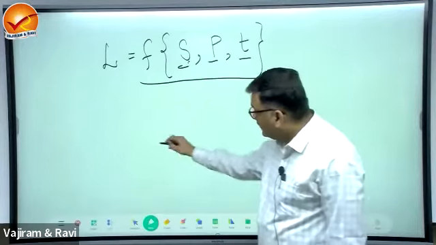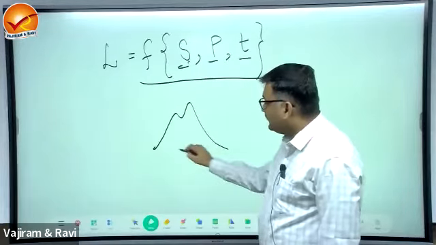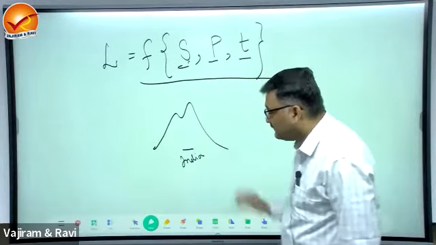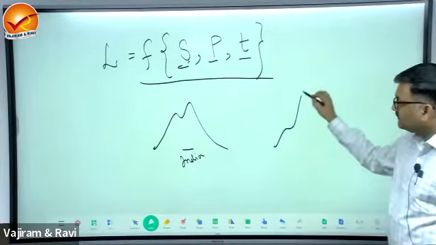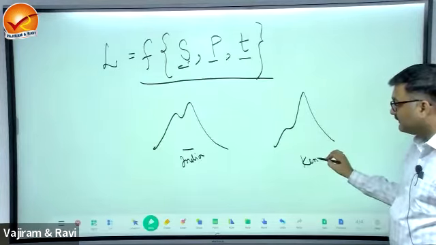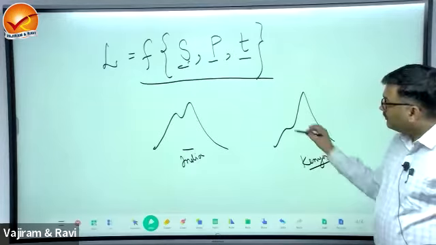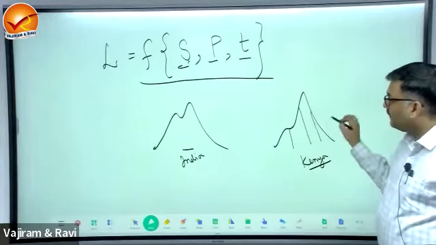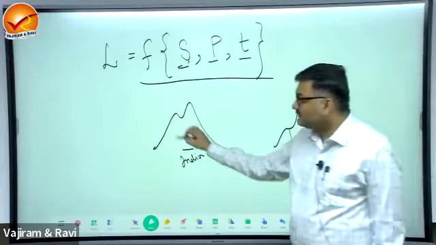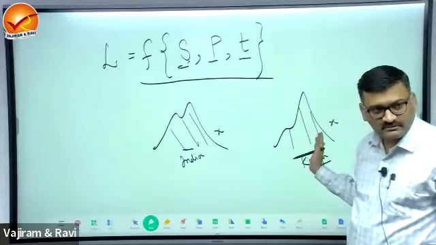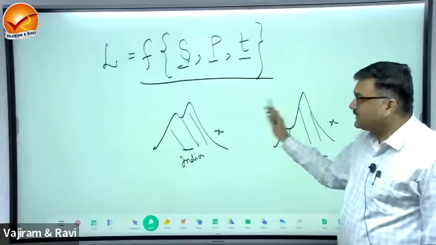Let us say there is a mountain in, assume, India, and there is a mountain in Kenya, in Central Africa. Both the mountains are made up of rock X and rock X, similar rocks. But what is happening here?